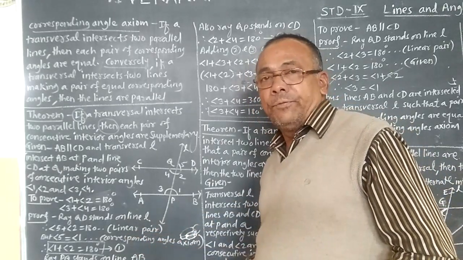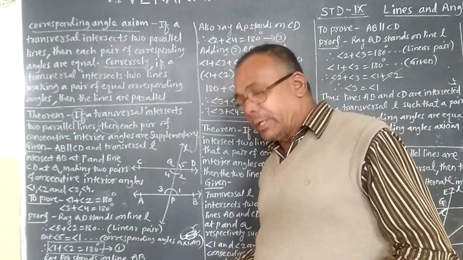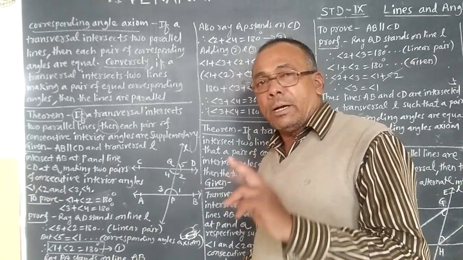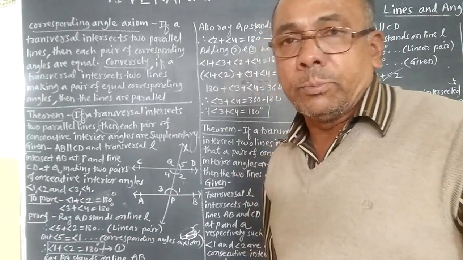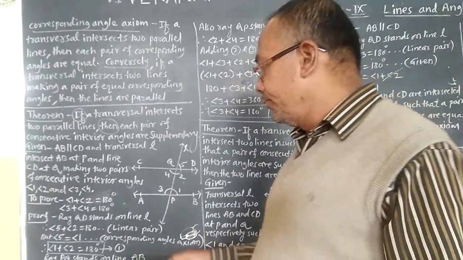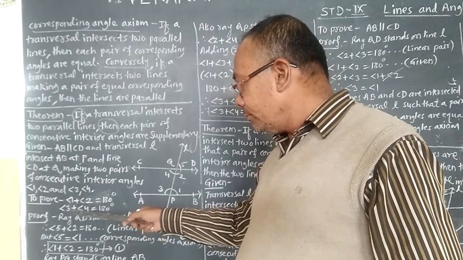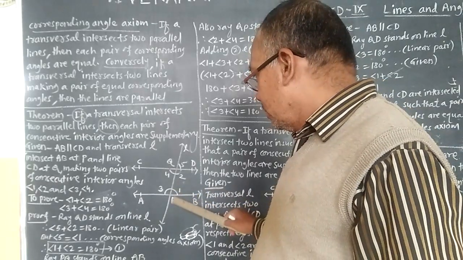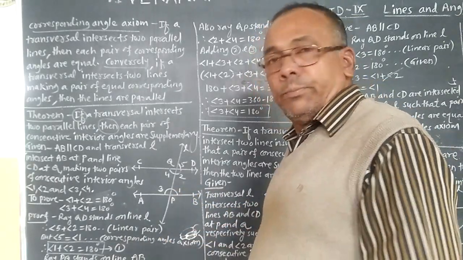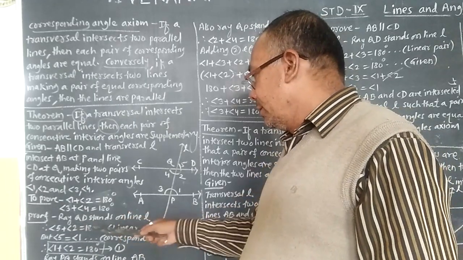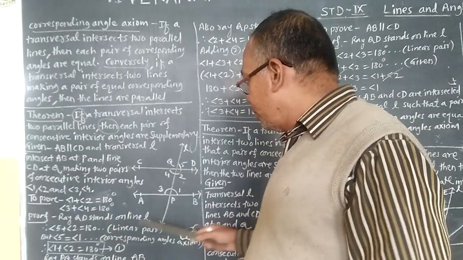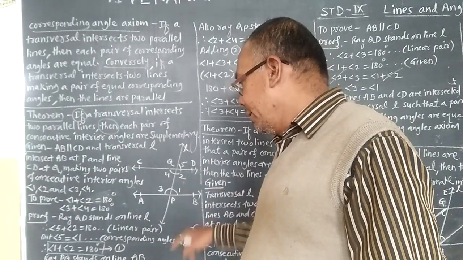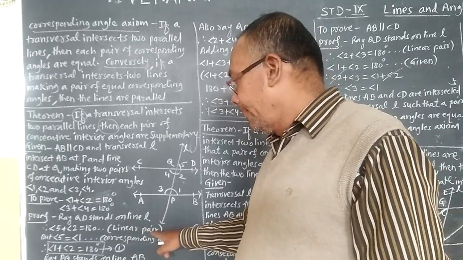We know if a ray stands on a line, then the angles formed due to the ray are always supplementary, means the sum of the two angles is 180 degrees. Here angle 2 plus angle 5 is equal to 180 degrees because they are a linear pair.